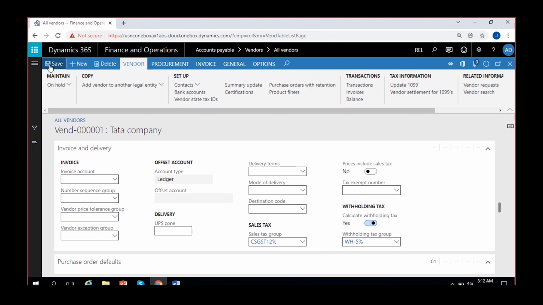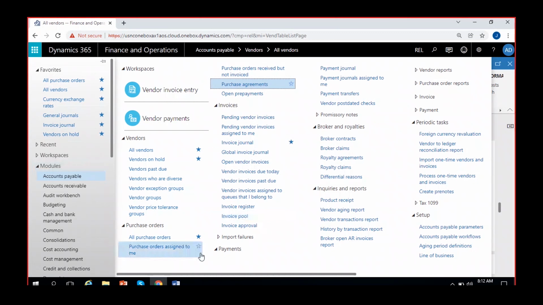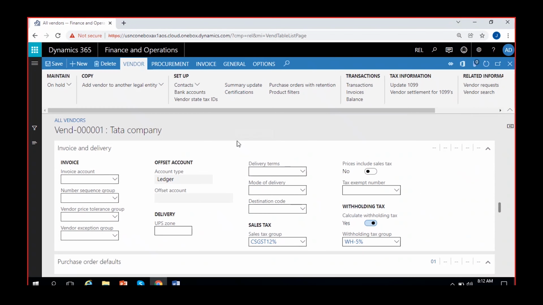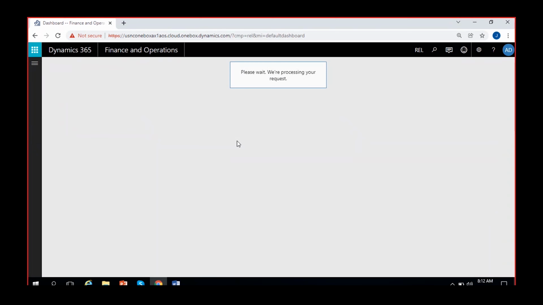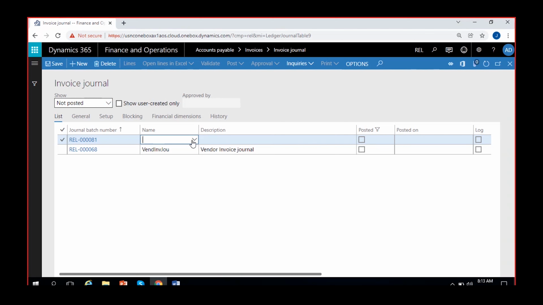After that, we'll use this vendor to create an invoice. Now let's go and create an invoice journal. Here we have this option of invoice journal under accounts payable, invoices. Just create a new one, select, and go to lines.